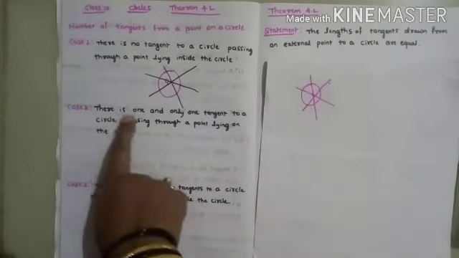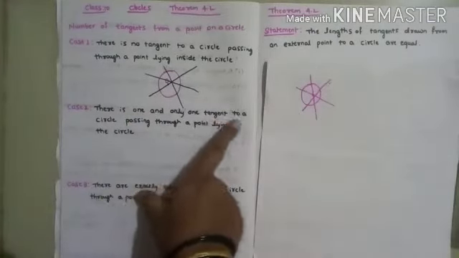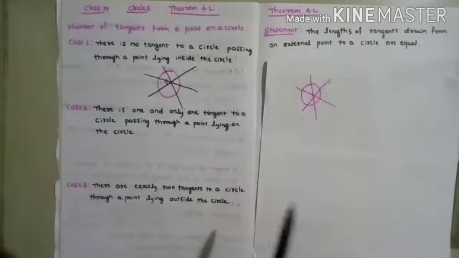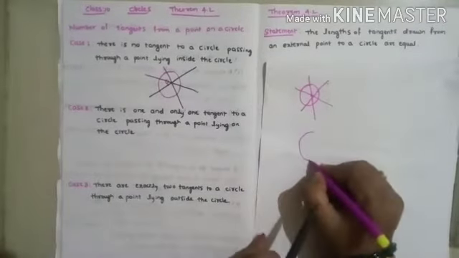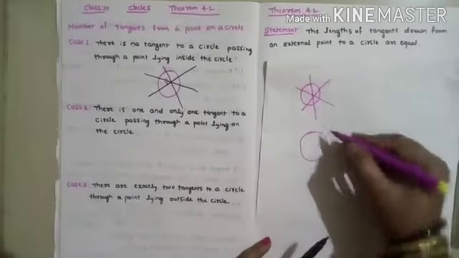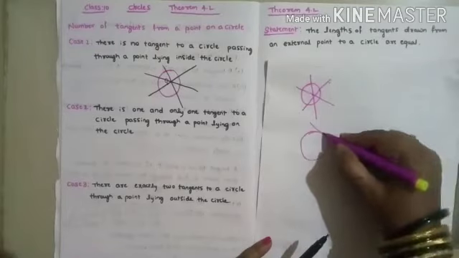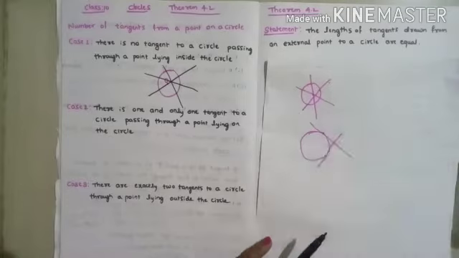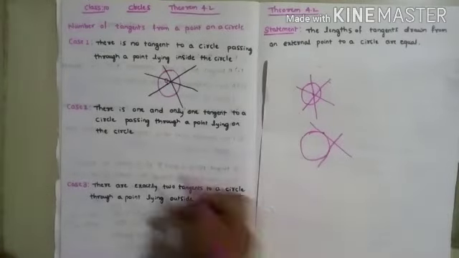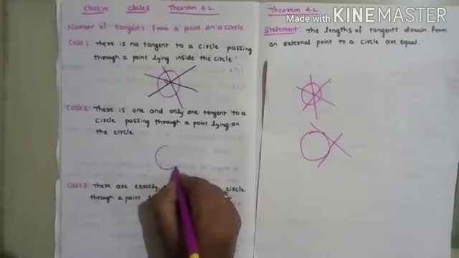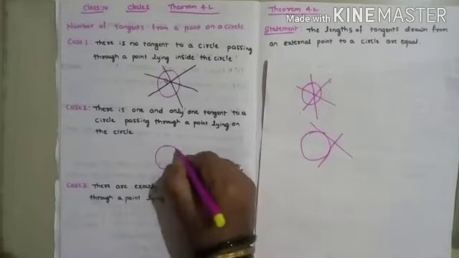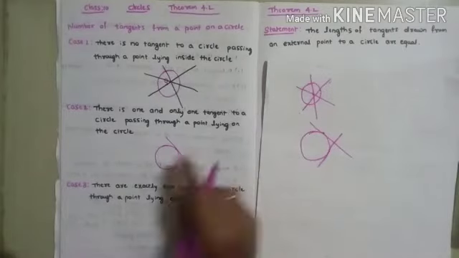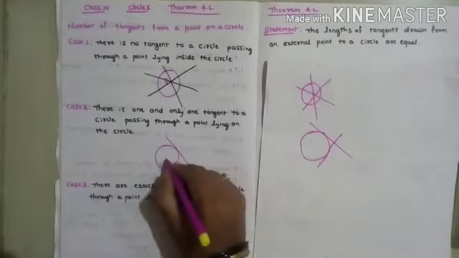Next, their second condition: there is one and only one tangent to a circle passing through the point lying on the circle. Now second condition, if the point is on the circle, you can draw only one tangent through that point. Suppose one more point you take, one more tangent you can draw. Through one point, only one tangent you can draw. So that is the second case.